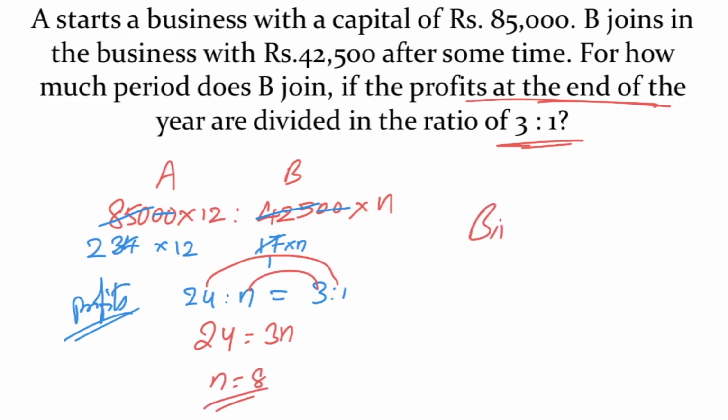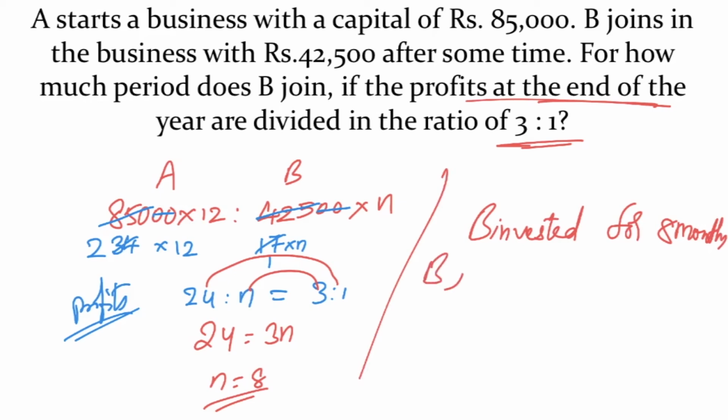So B invested for how many months? For 8 months. The same question can be asked in a different way. B joined how many months later? If B invested for 8 months, B joins 4 months later.